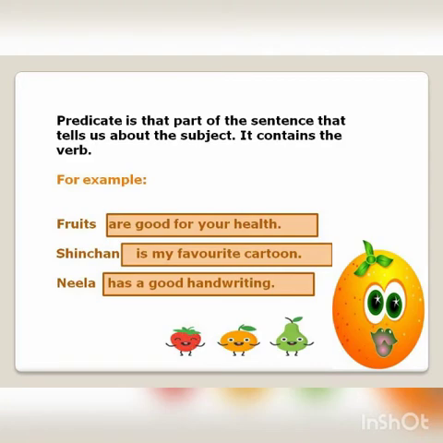Now look at the other part. Predicate is that part of the sentence that tells us about the subject. It contains the verb. So, what is told about fruits here? That they are good for your health. Shin-chan is the subject as we saw. Is my favorite cartoon is the predicate. Now Neela is the subject. And what is told about her? That she has a good handwriting. So, whatever is told about the subject is called predicate.